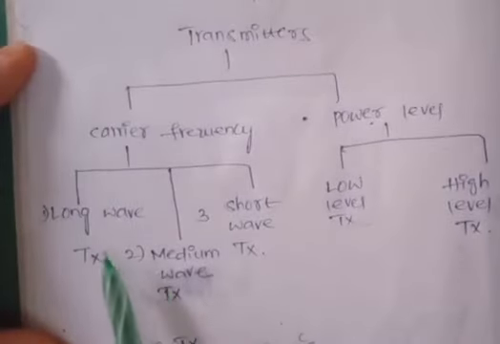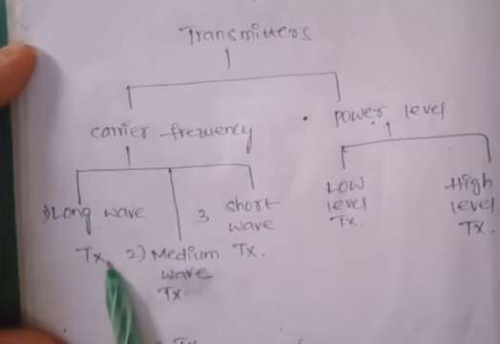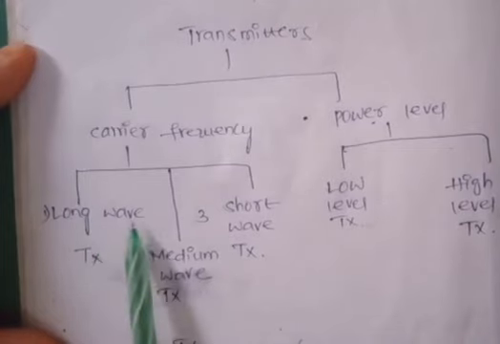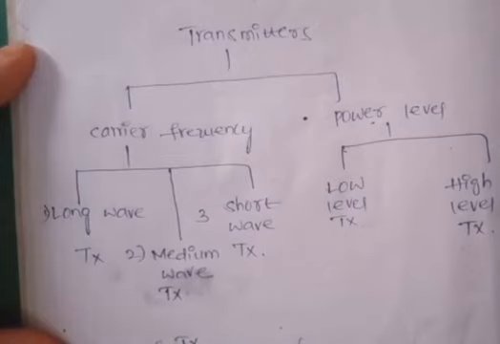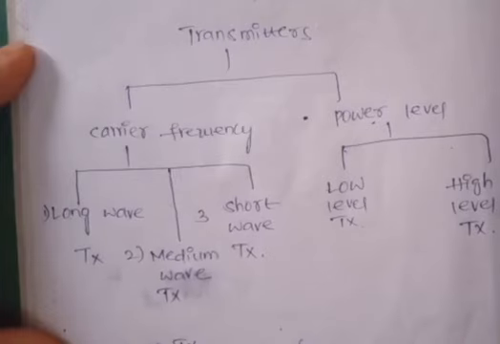Now coming to the long wave transmitter. Here the long wave transmitter has a very large wavelength, lambda. As lambda is very large, fc, the carrier frequency, becomes very low.